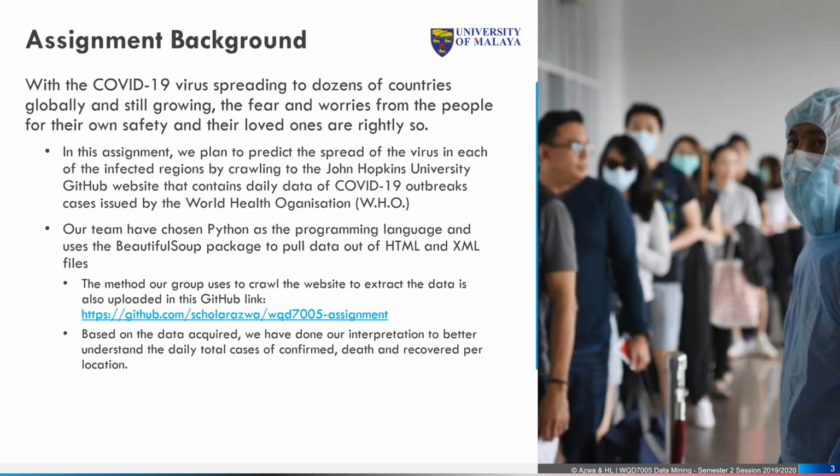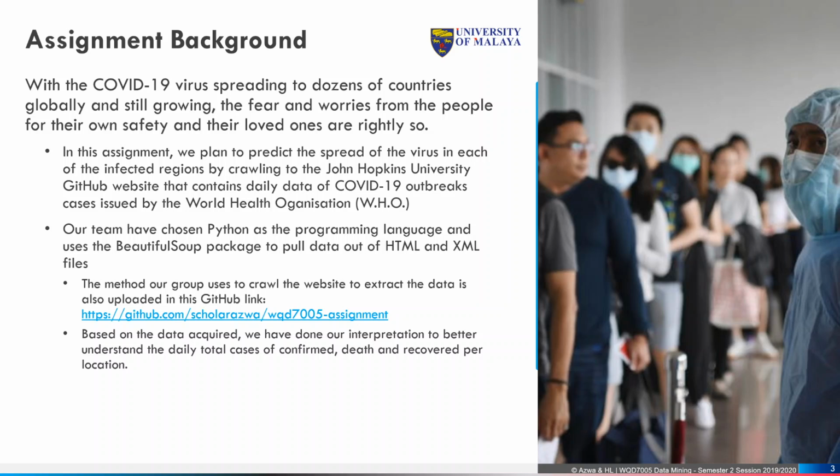For this particular assignment, our team chose Python as the programming language to do the web crawling, in order for us to acquire the data from the website in a real-time manner. In this crawling approach, our group decided to use the powerful Python package known as BeautifulSoup, which can help us pull out data in an unstructured format, be it in HTML or XML files.